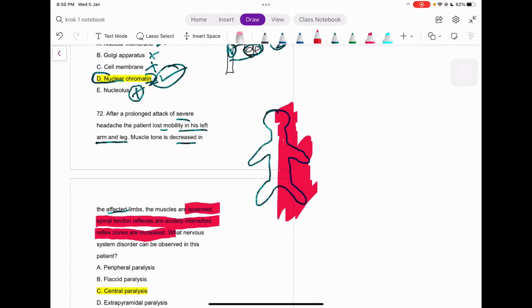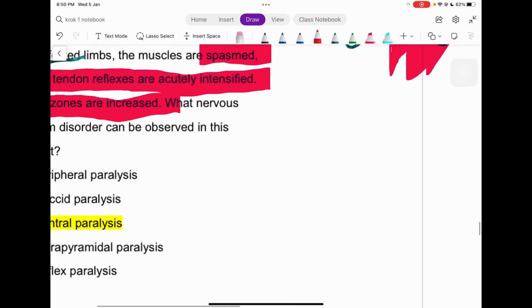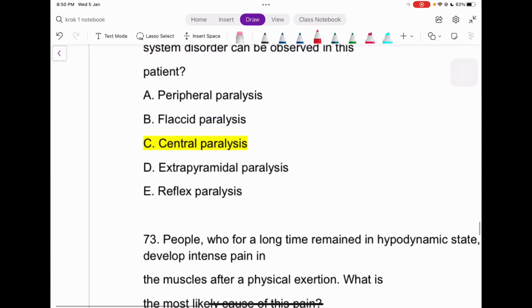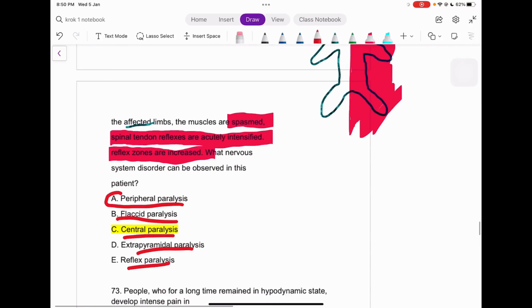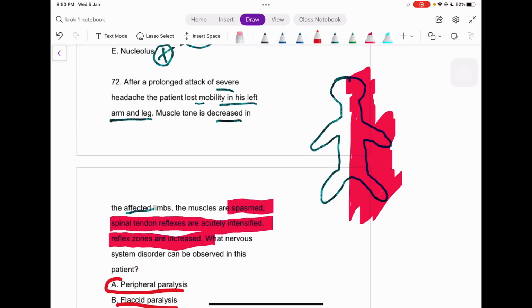What can be possible, guys? Let's see the options themselves. Peripheral paralysis, flaccid paralysis, central, extrapyramidal, or reflex paralysis. From the question itself, it's given as a history of headache. So what can be the possibility here? That is stroke, right?